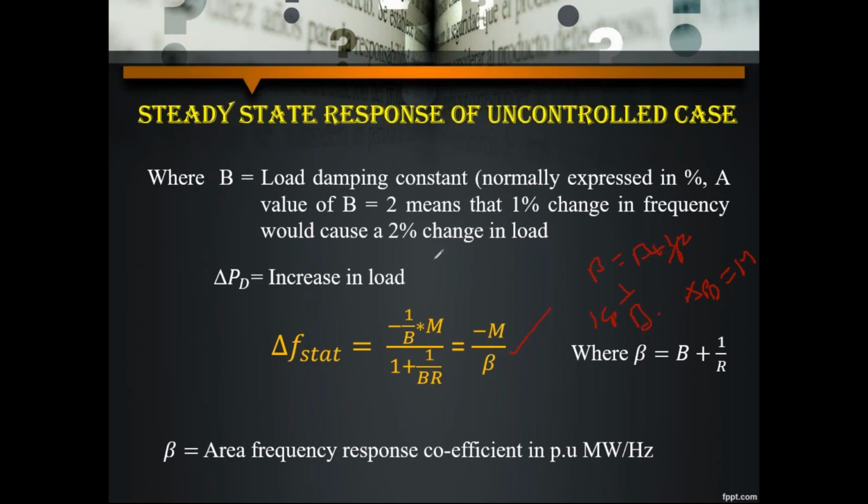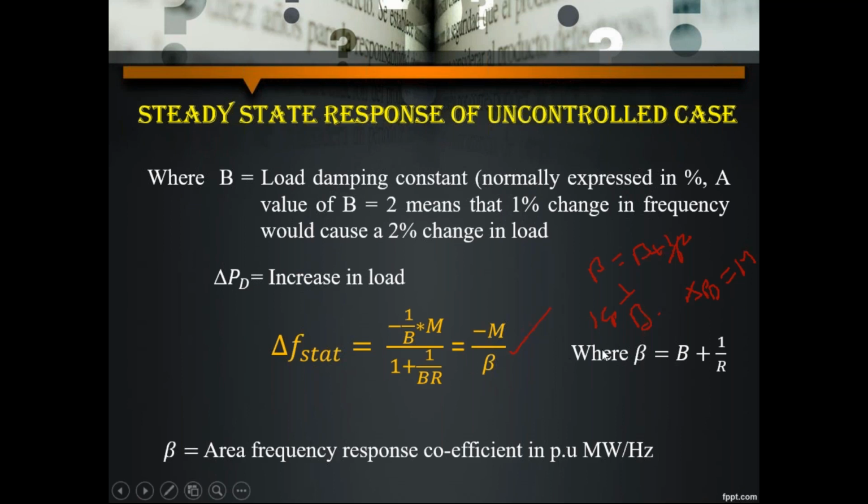Now, 2% load change may be an increase or decrease. So when that happens, the frequency will change by 1%. So that is the difference. Here frequency depends on two parameters: one is the generating side, the other is the load side. If the load side changes by 2%, it may increase or decrease, and it has a chance to cause a 1% change in the frequency. That is the indication given by this value B.